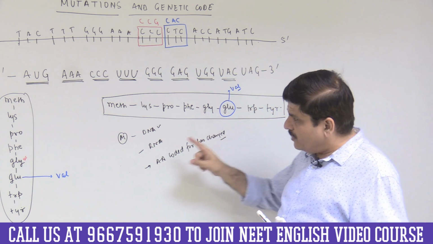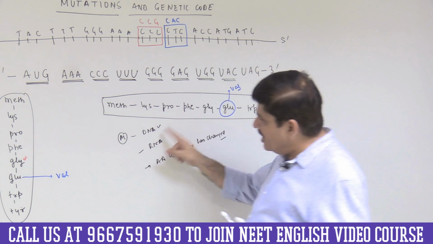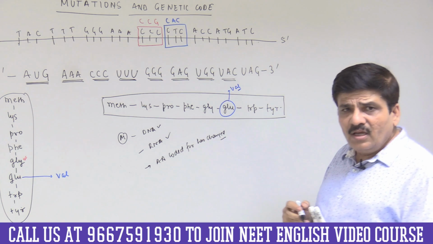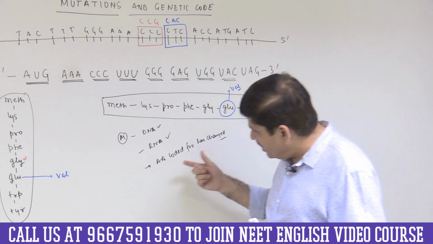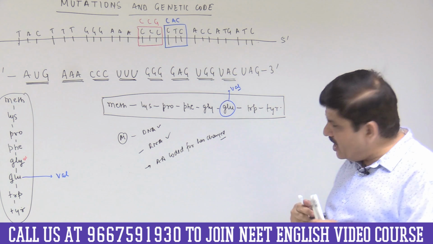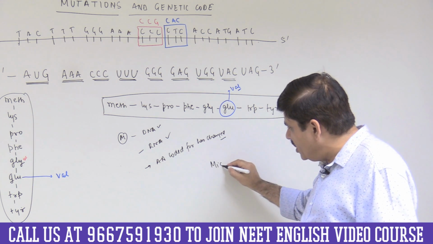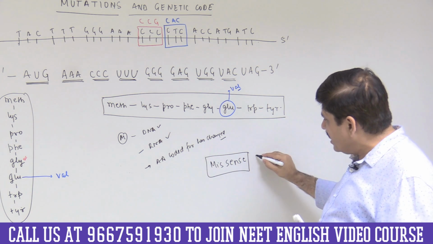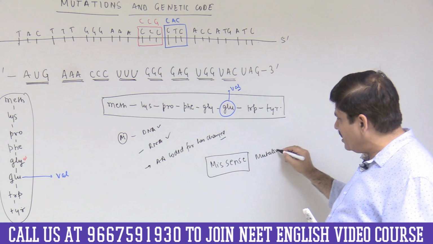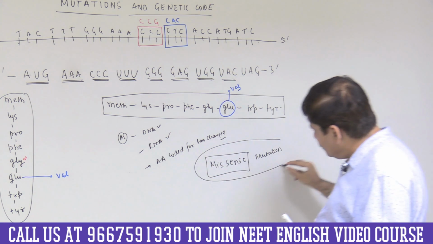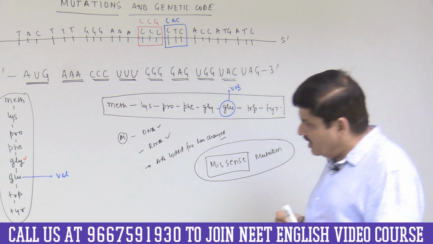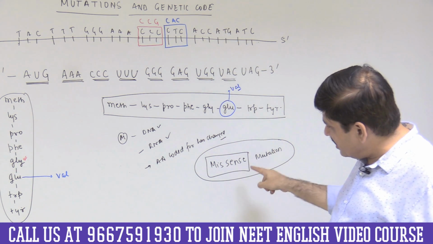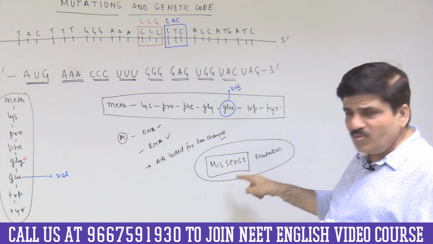So this time what has happened, there has been mutation, the DNA has been altered, correspondingly the RNA molecule has been altered, the codon has been altered, and the amino acid coded for has changed. So this type of mutation would be called as missense mutations. So this is called as a missense mutation. So please understand, we are talking of the second type of mutation, the topic that we are discussing with respect to genetic code. We must understand what is a missense mutation.